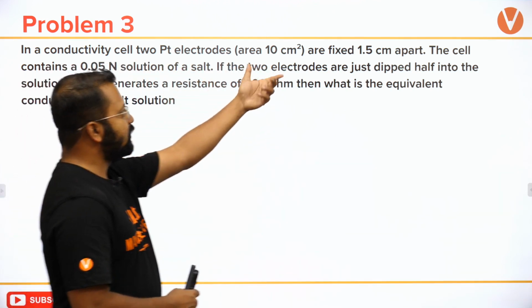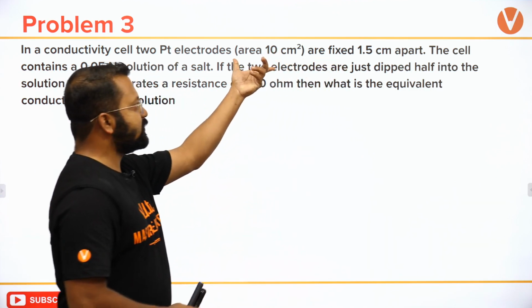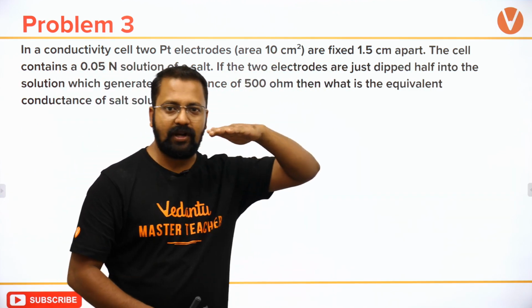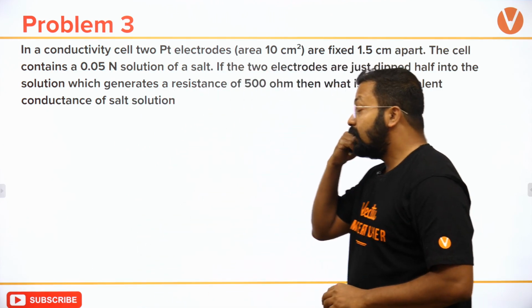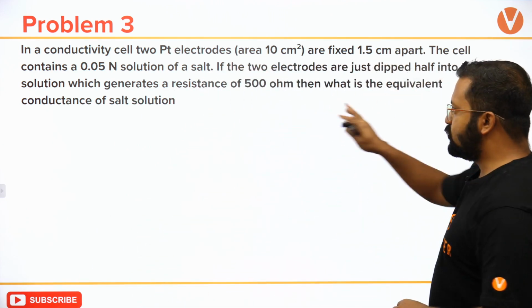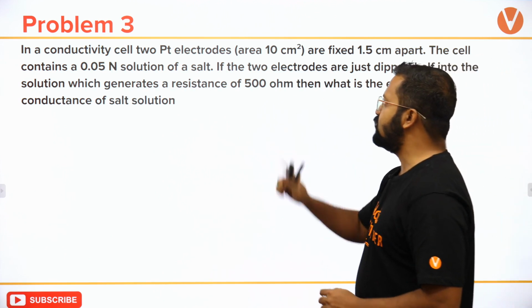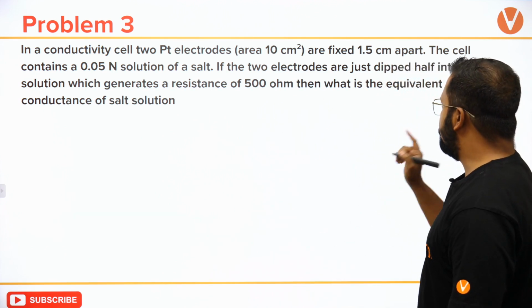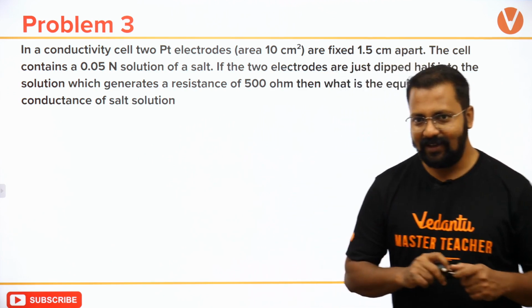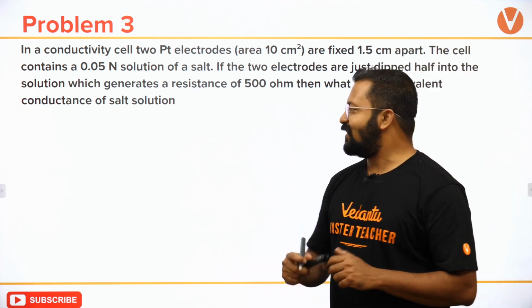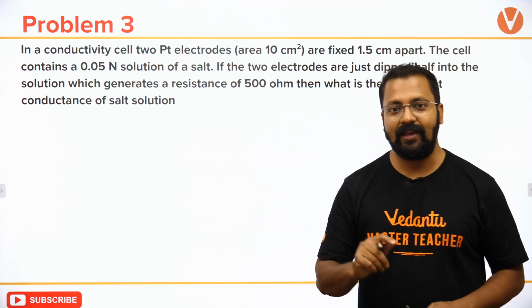You can see that the area is 10 centimeter square, but I am dipping it only to half into the solution, which generates a resistance of 500 ohm. Then what is the equivalent conductance of the salt solution?